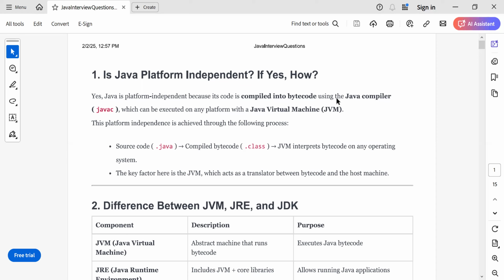Now let's try to understand how Java achieves this platform independence. Consider you are a developer and you write the source code. Once you write the source code, you compile it using the javac compiler, and you get a .class file. This .class file contains the bytecode, which is the intermediate representation used by Java. Once you get the .class file, it is given to the Java Virtual Machine, which has the ability to take the .class file and run it on the underlying machine. So by using these two concepts, bytecode and the Java Virtual Machine, Java achieves platform independence.